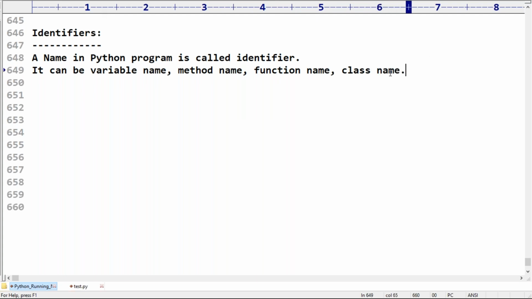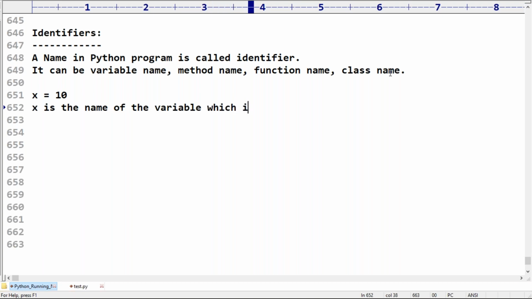A name in a Python program is by default considered as an identifier. Up to this is clear for you people, right? What is an identifier? A name, something like x is equal to 10. x is the name of the variable, which is nothing but an identifier.